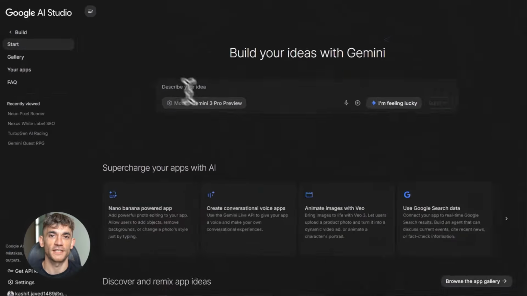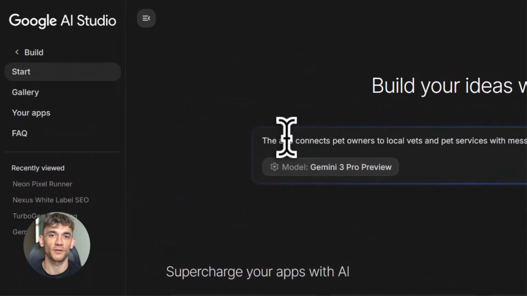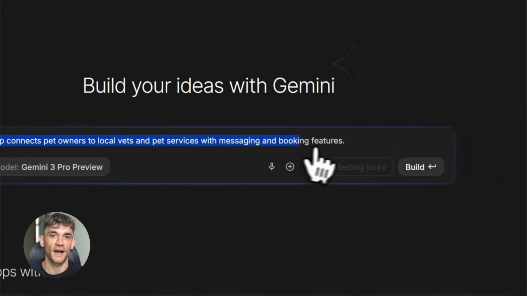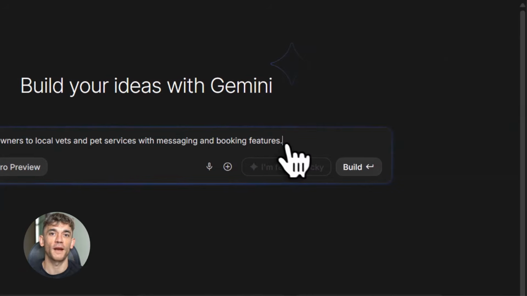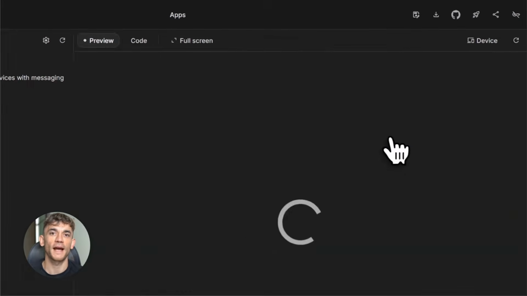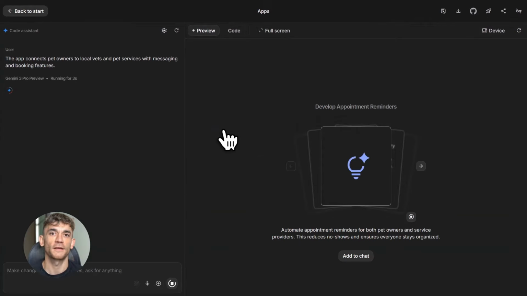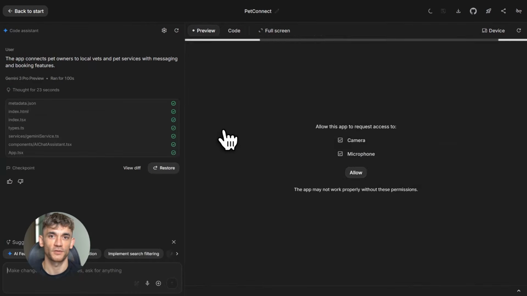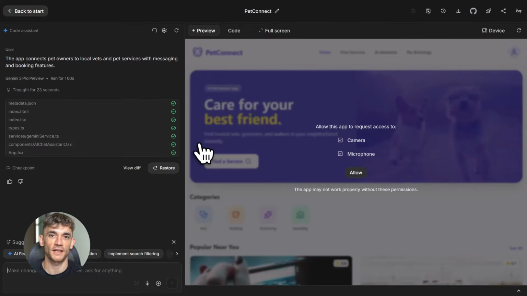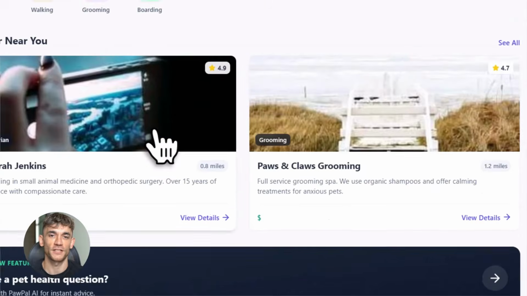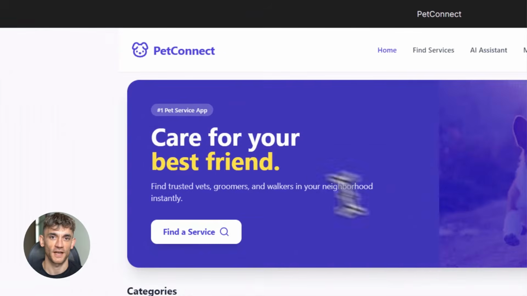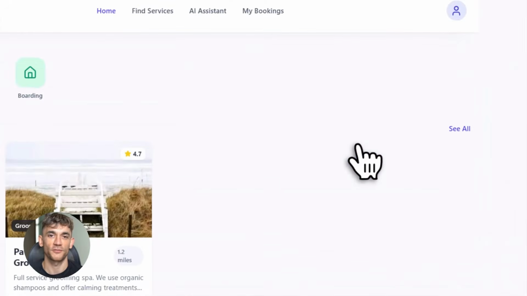Test 2, creating an interactive landing page from voice notes. For this test, I wanted to see how Gemini 3 handles voice input. I recorded a quick voice note describing an app idea. I said something like this: the app connects pet owners to local vets and pet services with messaging and booking features. That was it, just a voice note. And Gemini 3 built an entire landing page. The page had a hero section, features laid out clearly, call to action buttons, responsive design, everything you'd expect from a professional landing page, and it understood the context from just my voice.